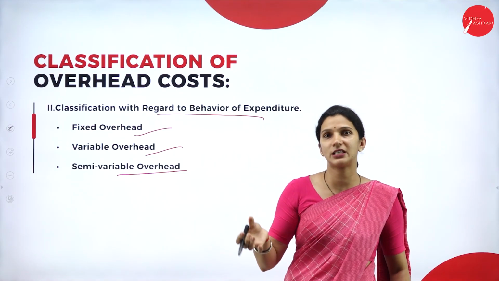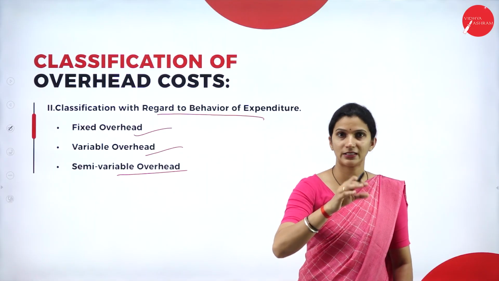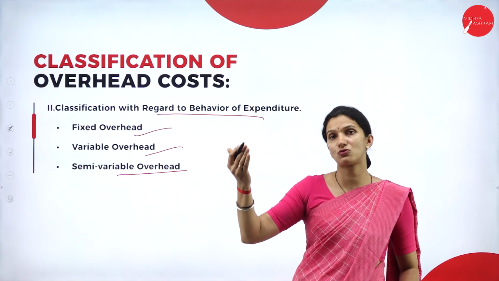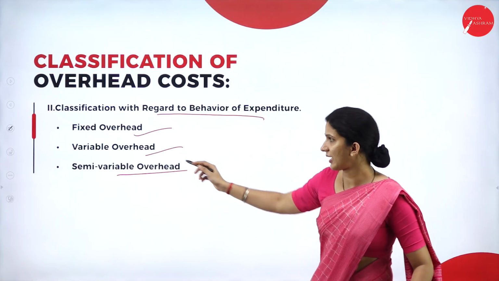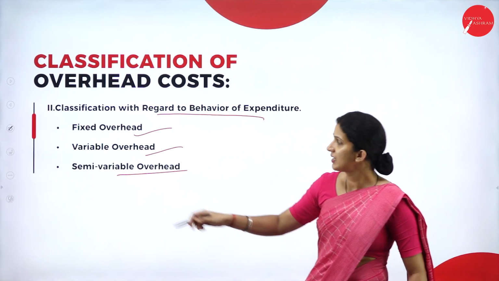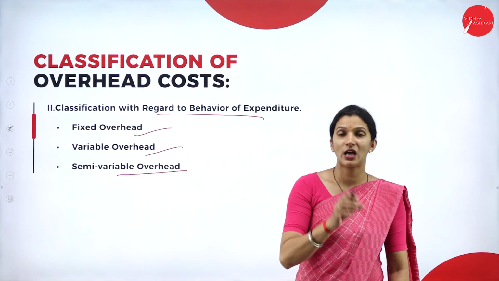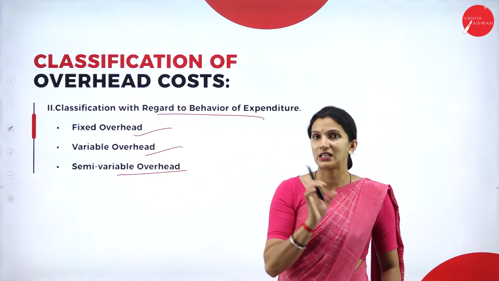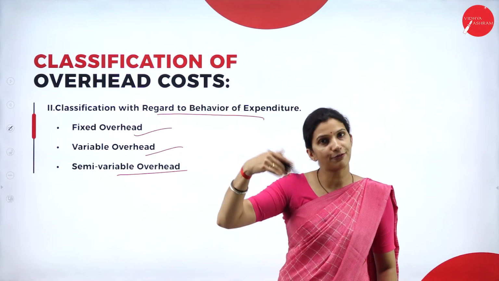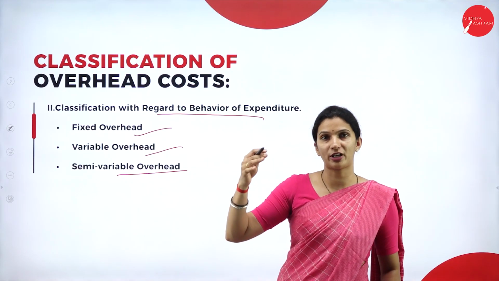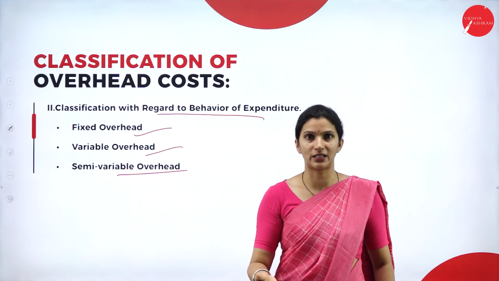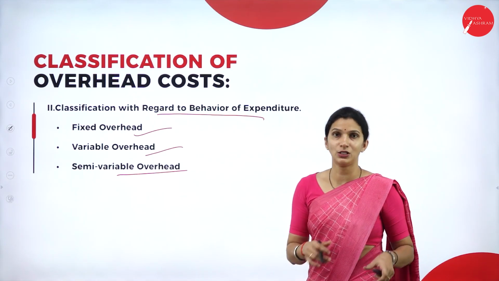So that is the variable cost. Whenever there is an increase in the volume, in the same way your indirect cost will also increase. So that is the variable overhead. Semi-variable overheads means up to a certain level of production, these overheads will remain the same. After that level is reached, if the production goes beyond it, then these overheads will increase. So that is the semi-variable overheads.